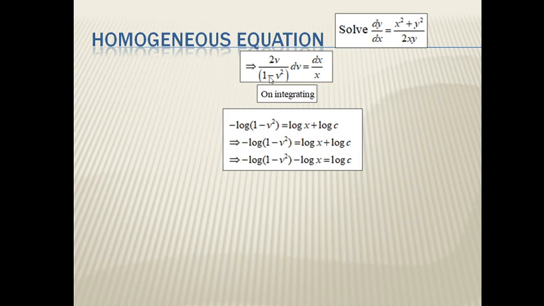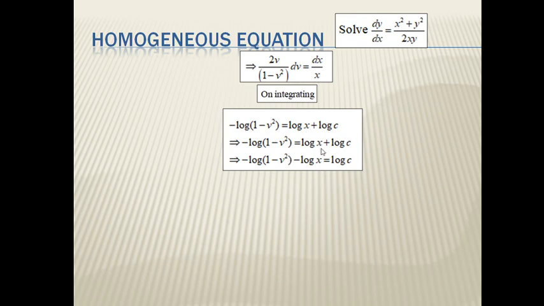Now the derivative of this term is in the numerator, therefore integration of this term. Here the derivative of minus v square is minus 2v, therefore we adjust the negative sign, and then log of 1 minus v square. The derivative of this term is in the numerator, therefore log x is its integration, plus log c.